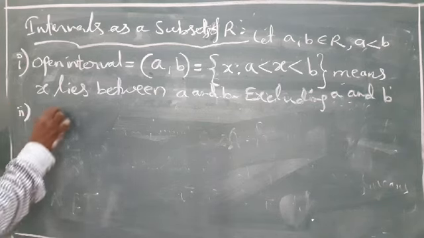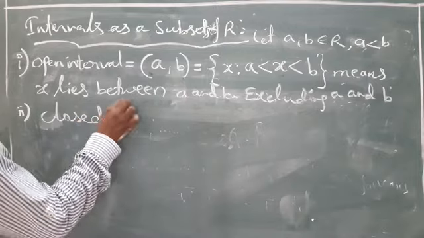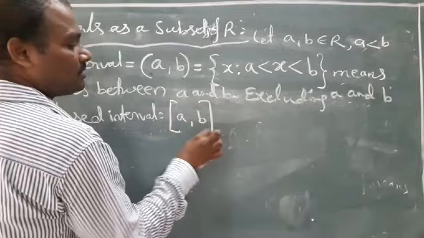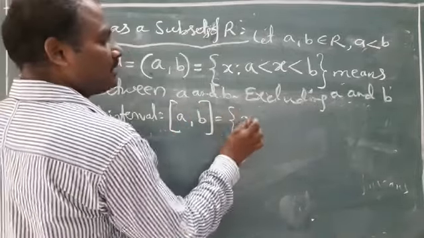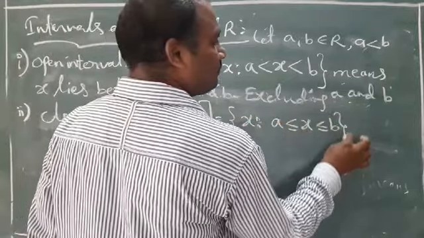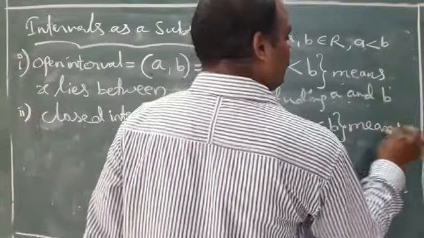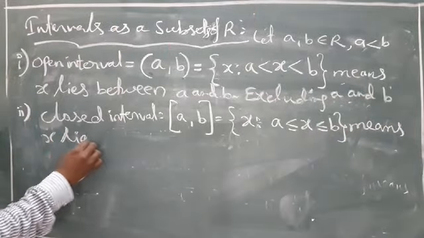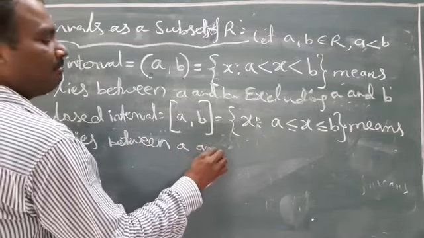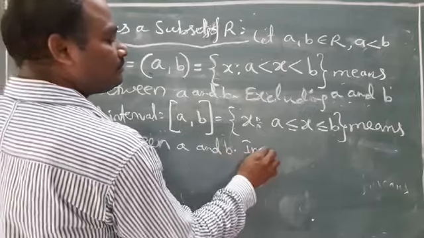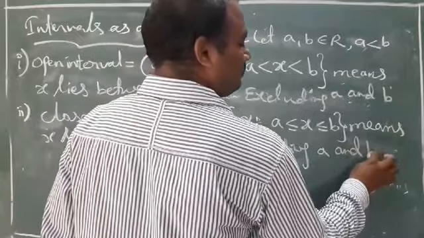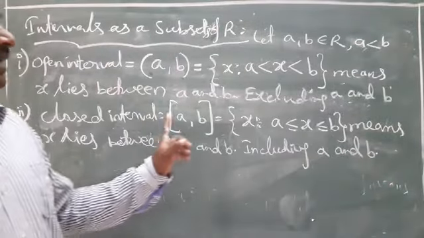Second one, closed interval. Square brackets. This means X such that A less than or equal to X less than or equal to B. Means the same, X lies between A and B, including A and B. For example, 2 and 3.